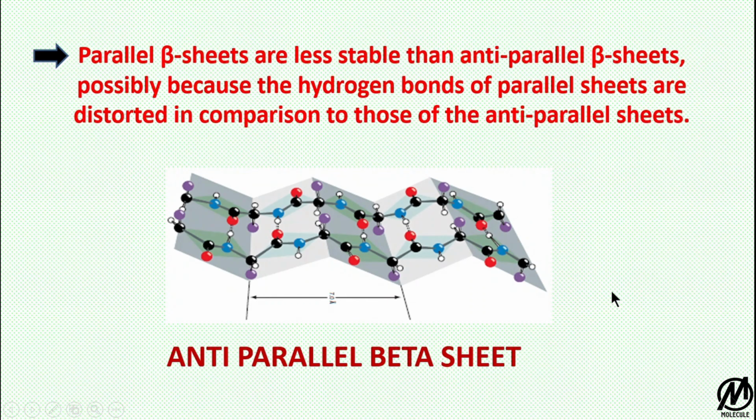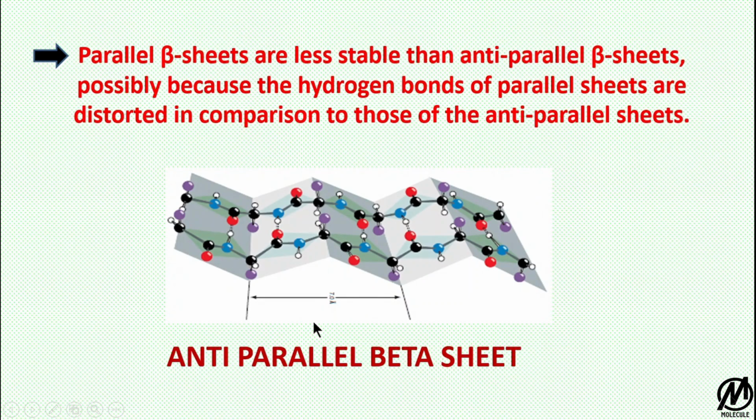As discussed previously, I have told you that the hydrogen bonds of the parallel sheets are distorted in comparison to those of anti-parallel beta sheets, and that's why the parallel beta sheets are less stable than the anti-parallel beta sheets. As shown, the anti-parallel beta sheets have a length of 7 angstrom.